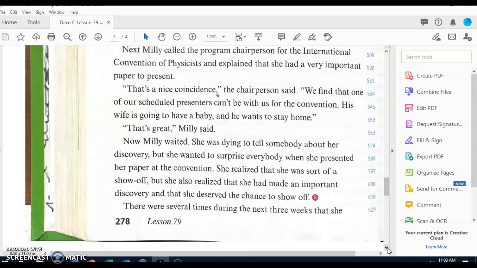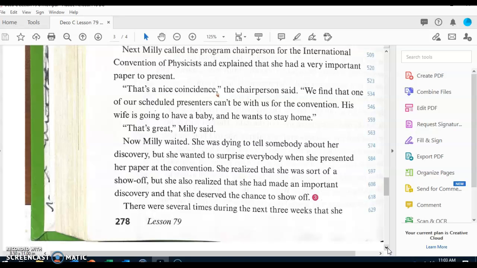She was dying to tell somebody about her discovery, but she wanted to surprise everybody when she presented her paper at the convention. She realized that she was sort of a show-off, but she also realized that she had made an important discovery and that she deserved the chance to show off.